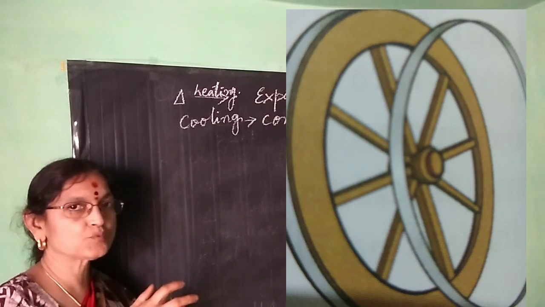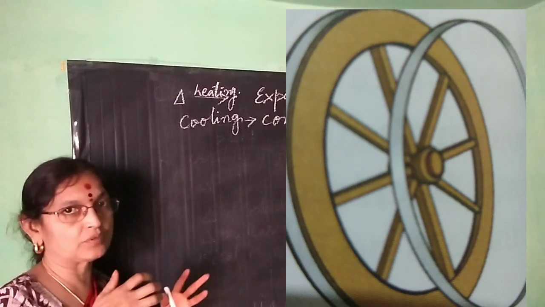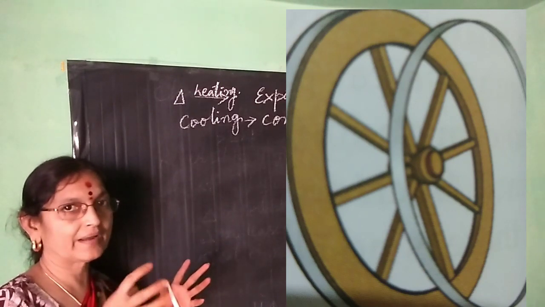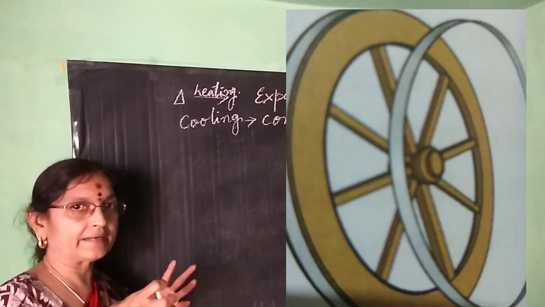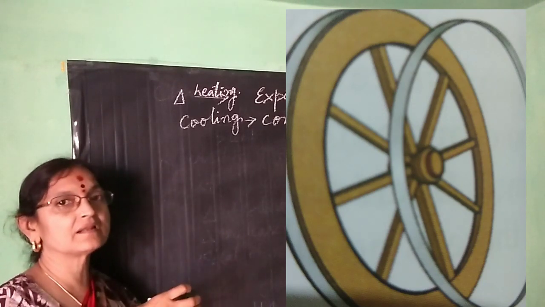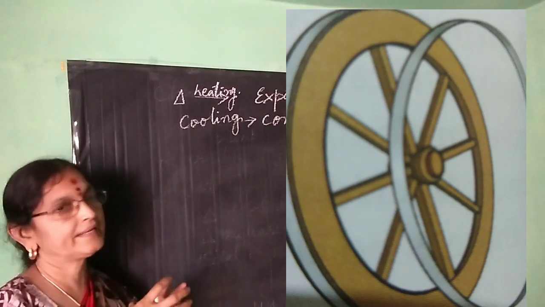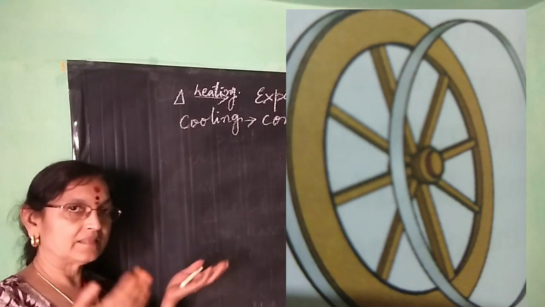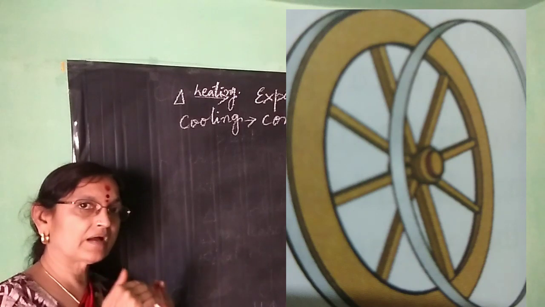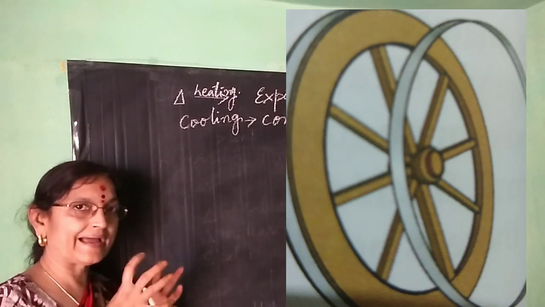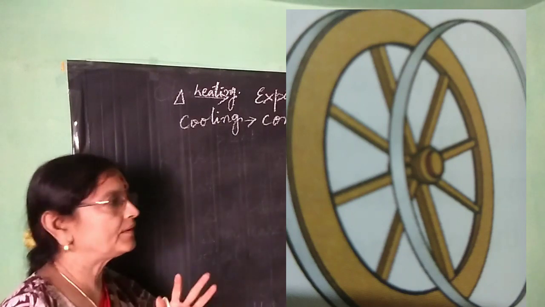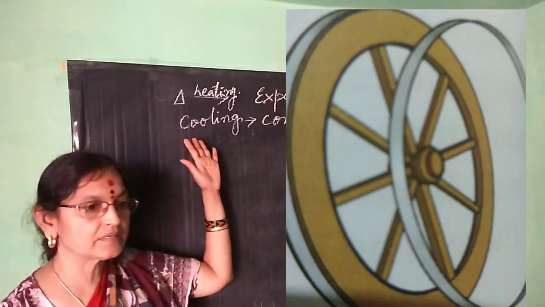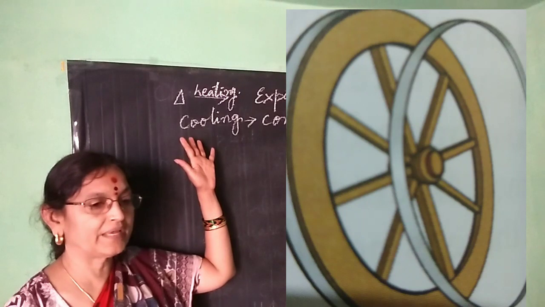When it cools, it contracts. So how do they fix that rim of smaller diameter? By heating it, the rim expands, then they fit it. After fixing, after some time it cools, contracts, and fixes tightly on the wheel. This is one day-to-day application of expansion.